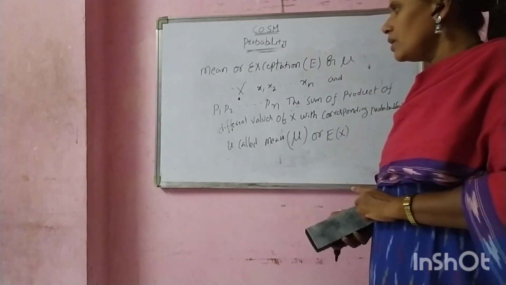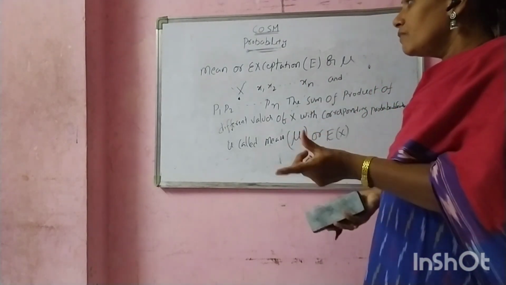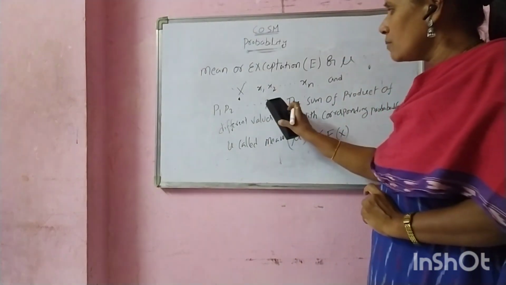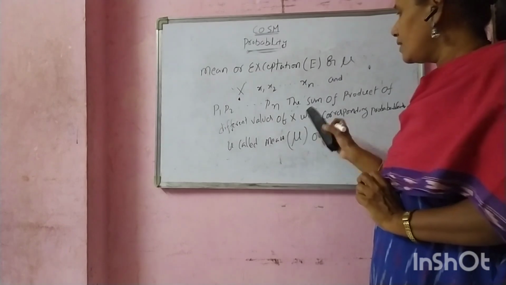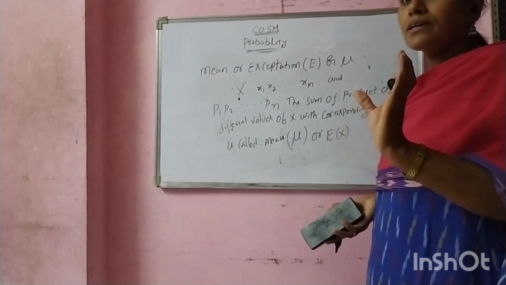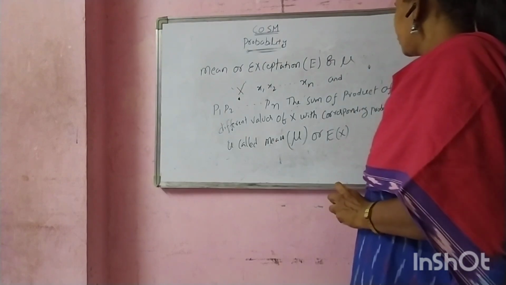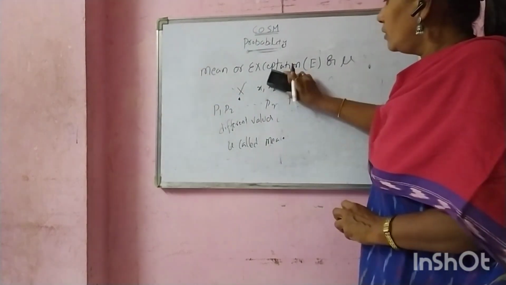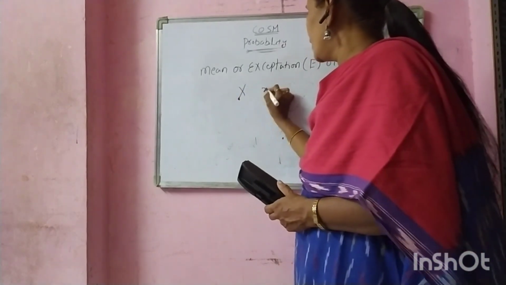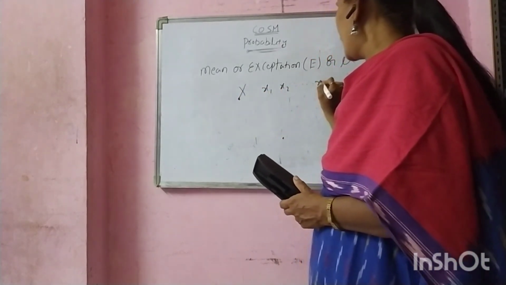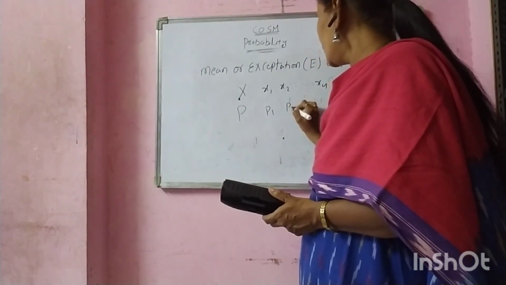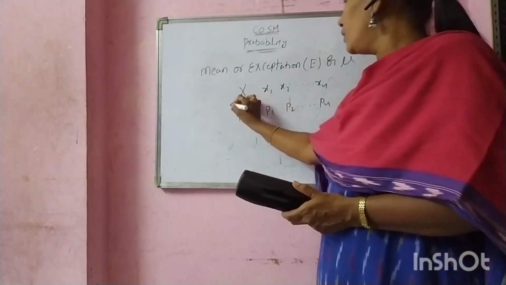X is the random variable which takes finitely many values, because finite means discrete distribution values. P1, P2 and so on Pn are the corresponding probabilities. The sum of the products of the different values of x with corresponding probabilities is called the mean.